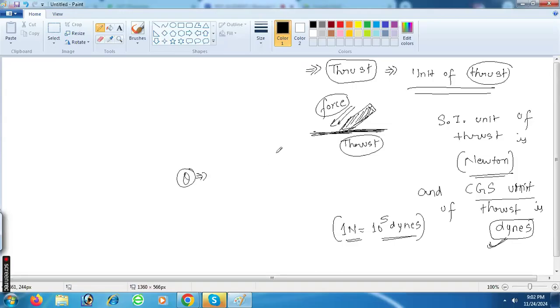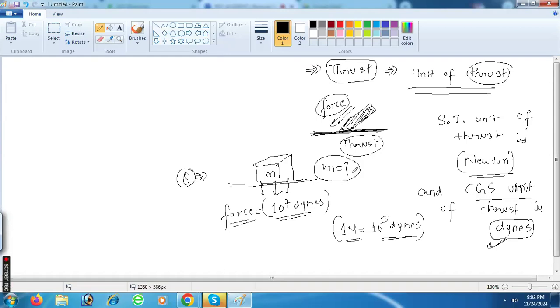Suppose I give you one question here. This is your mass, applying weight over the ground surface. So 10 to the power 7 dynes is your force, right? Can you find the mass m?